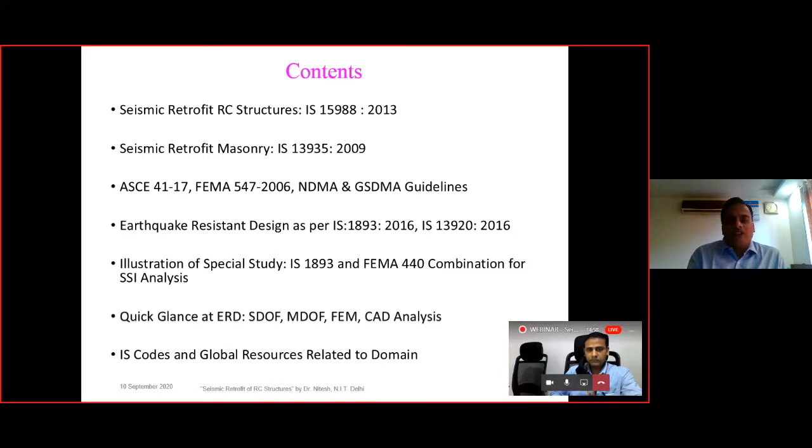Then there is one special study that I will be showing, because in IS 1893 there is a clause that for special cases we have to conduct a special study. Then we will have a quick glance at earthquake resistant design, that is the single degree of freedom system, multi degree of freedom system, MDOF system, then the FEM and CAD analysis. Even we will see various global resources on earthquake engineering.